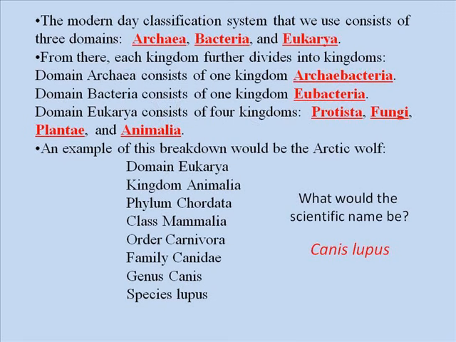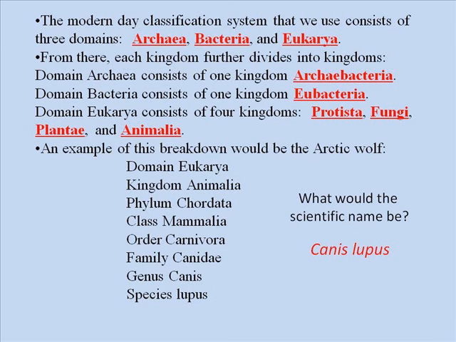As a quick review from note taker 17, we have 8 hierarchy groups in our classification system. We have the domain, the kingdom, phylum, class, order, family, genus, and species. With our modern day classification system, we have 3 domains. Our first domain is called Archaea, which means ancient. And the domain Archaea is going to have one kingdom called Archaebacteria. That's going to be one of our bacterial kingdoms that we're going to study.